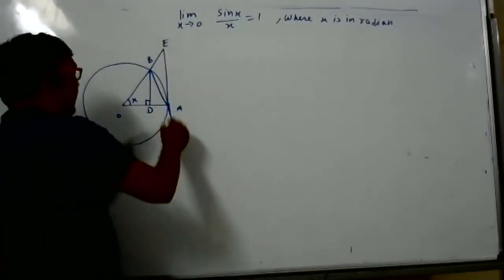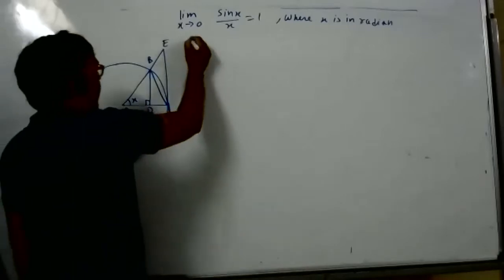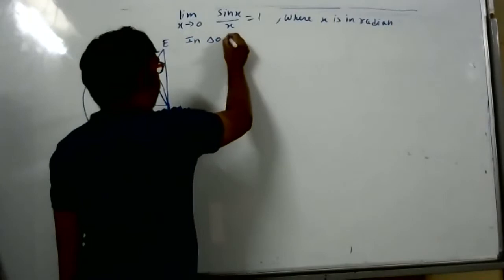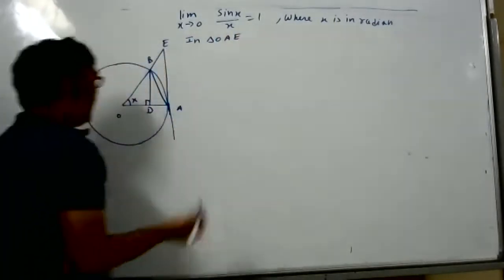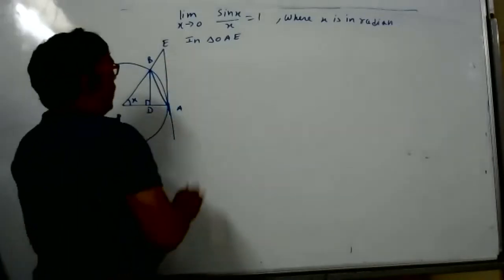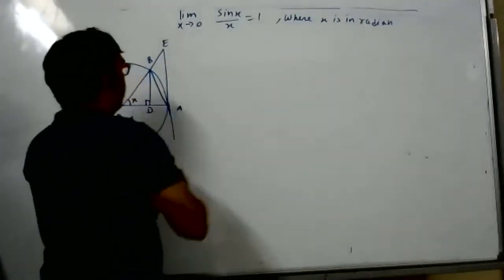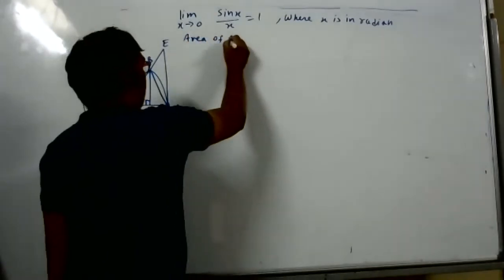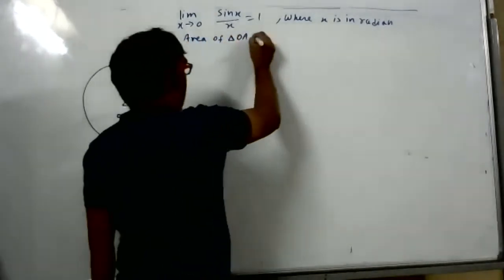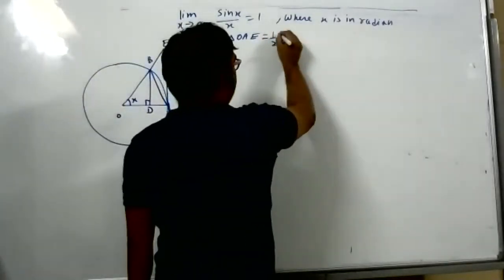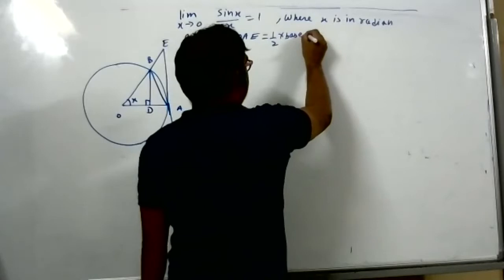This is the tangent. Now in triangle OAE, what is the area of triangle OAE? Not only OAE, any triangle, area is half base into height.